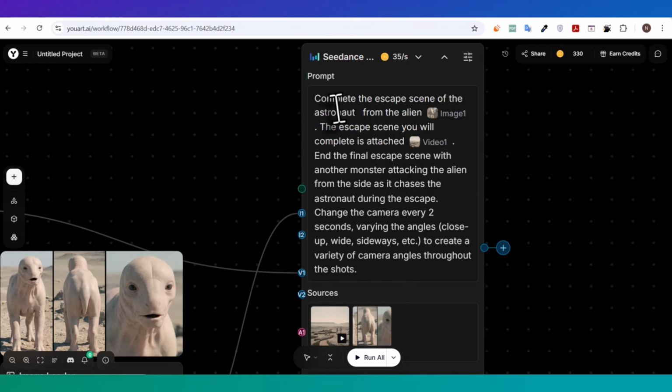And here you can take a look at the prompt I used. And as you can see, it's not complicated at all. I simply told the model to continue the scene and then describe what I wanted to happen next. That's it. Nothing fancy, no crazy prompt engineering, no overcomplicated structure. Just a clear direction, a simple description, and the right visual references. And somehow, that was enough to get a really solid result.